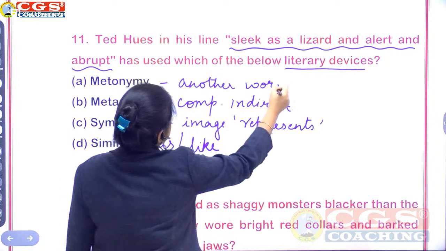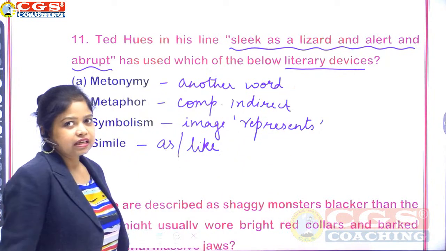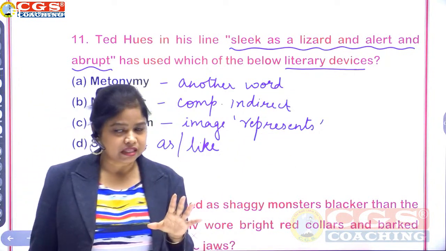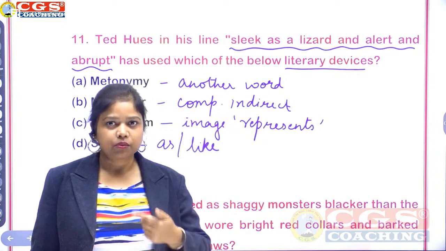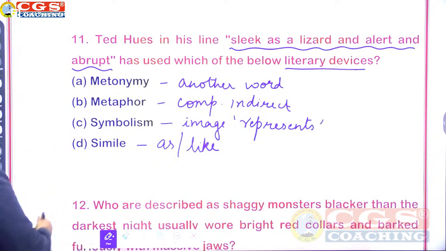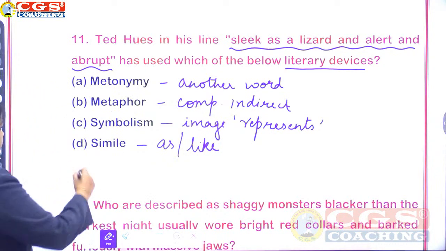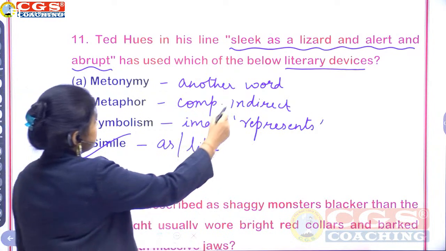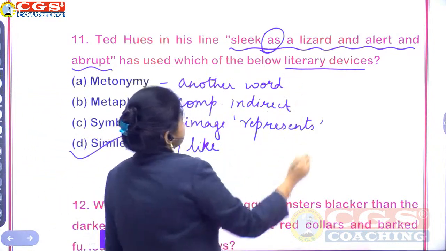Synecdoche and metonymy. Please remember the difference. Synecdoche is part of the actual thing, and metonymy is another word or replacement of the word. So question number 11, simile is your right answer. Correct. Simile, so here, sleek as a lizard.